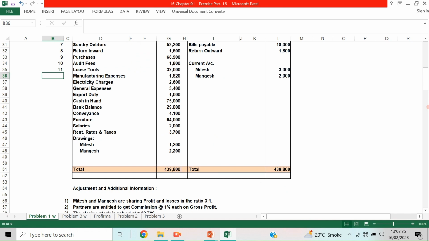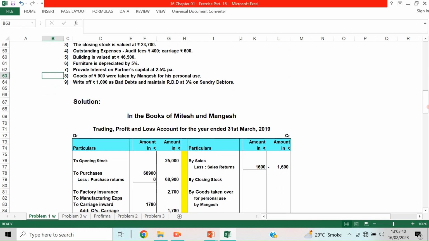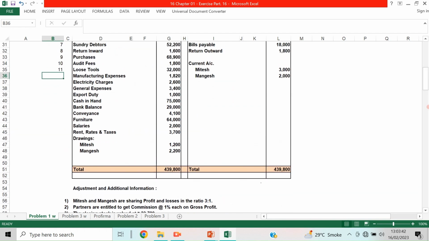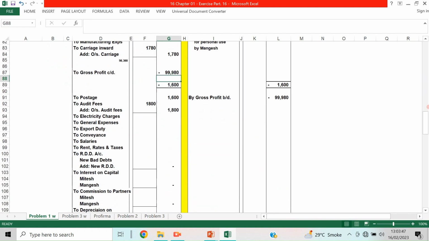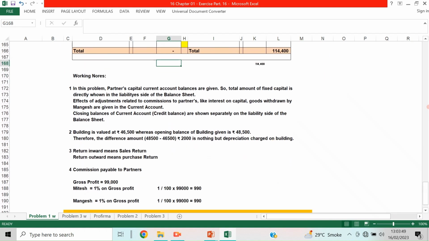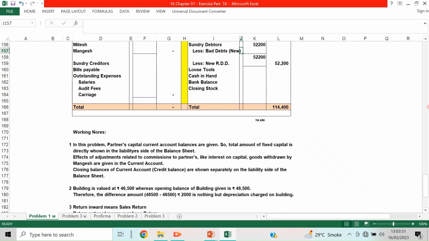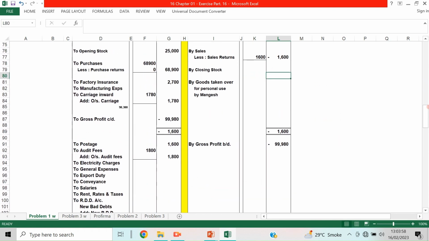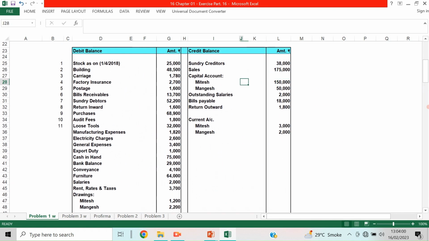Then loose tools is a balance sheet item. There is no adjustment, so it will be taken directly on the balance sheet. 3,200 loose tools. Then manufacturing expenses, it is clear.